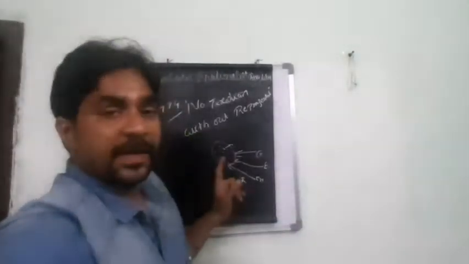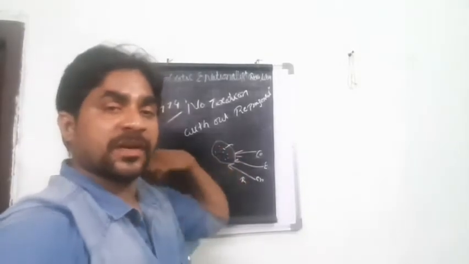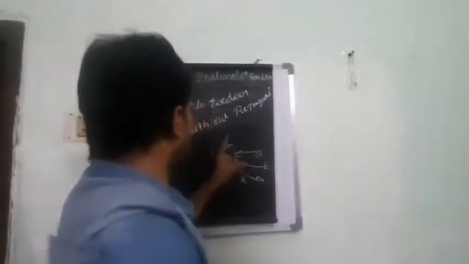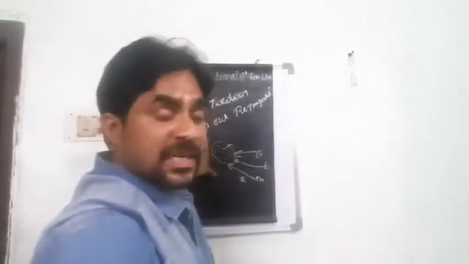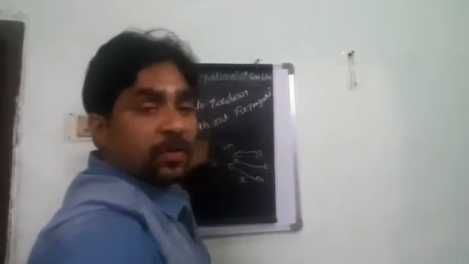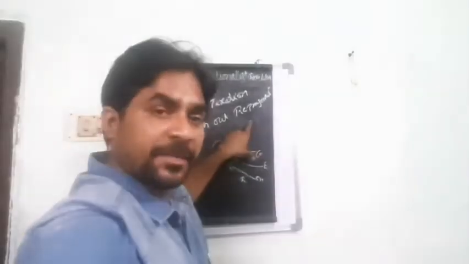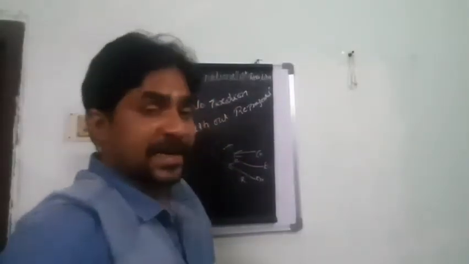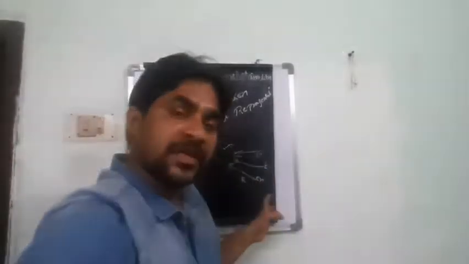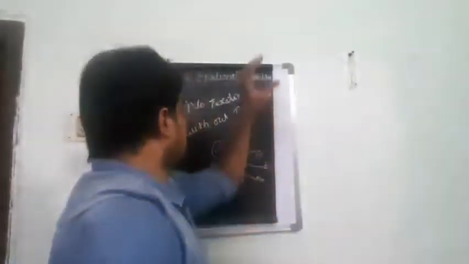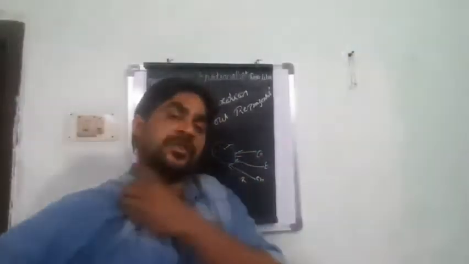So in 1774, the people of America came with the slogan called no taxation without representation. The Americans were telling the English that if they did not give the right to vote in the parliament, they would not pay any taxes. That is the system. If you do not give that voting right to the people of America, we will not pay the tax. That is no taxation without representation.